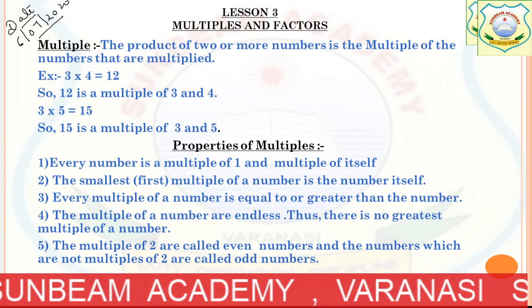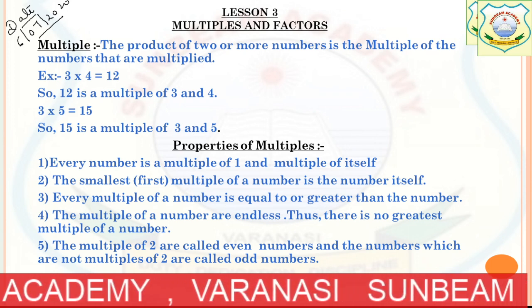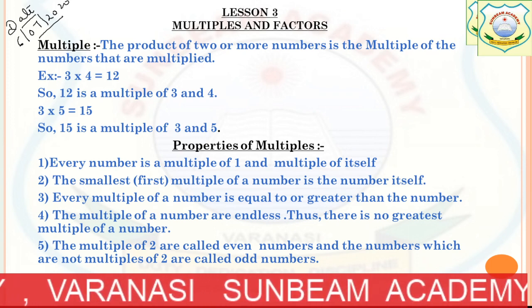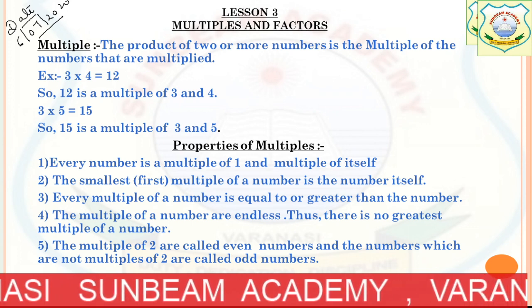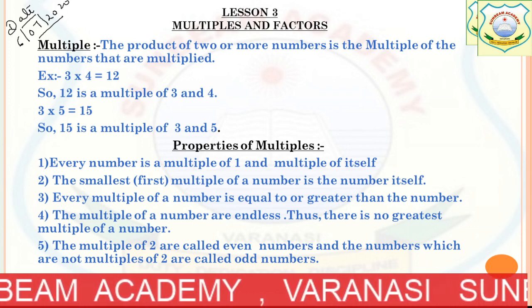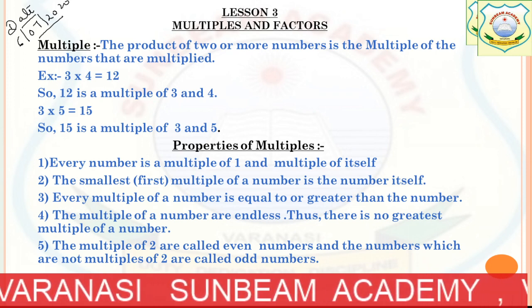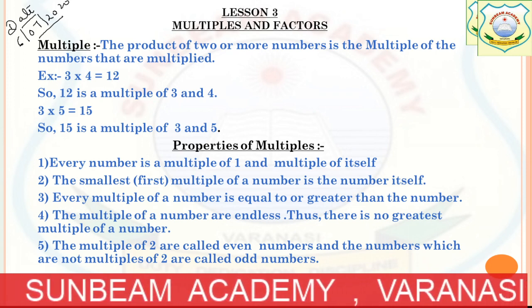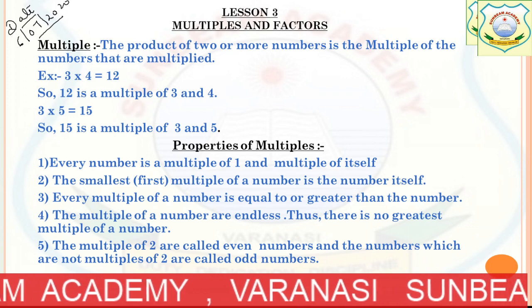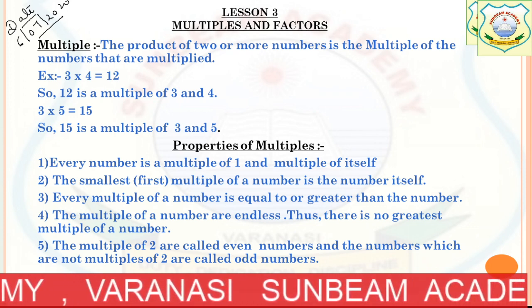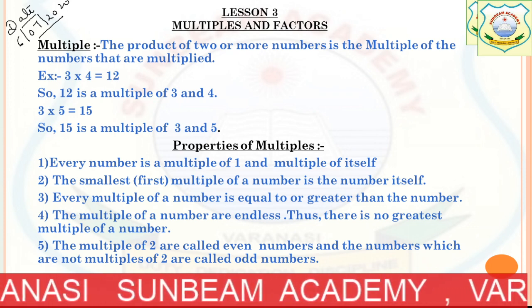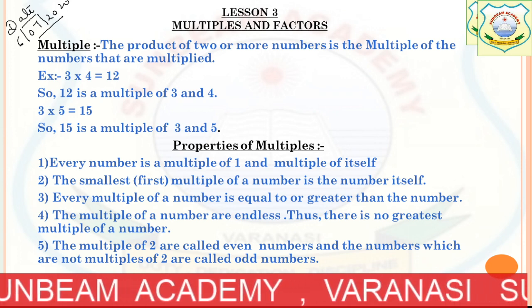It's your wish. Otherwise, blue is also okay. Now example: 3 multiplied by 4 equals 12. So 12 is a multiple of 3 and 4. Note down. Next, second example: 3 multiplied by 5 equals 15. So 15 is a multiple of 3 and 5. Note it down.